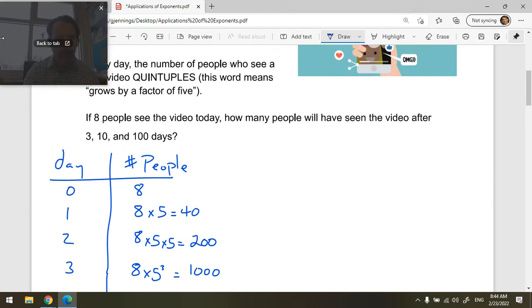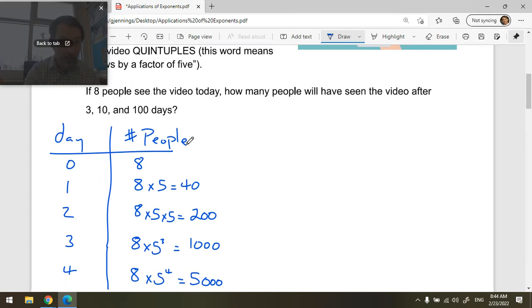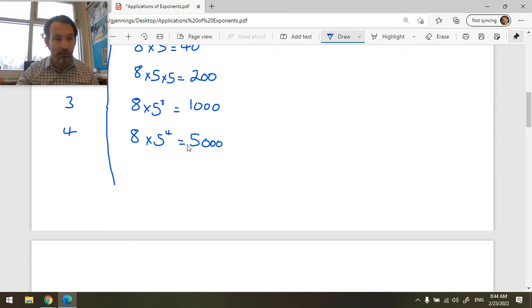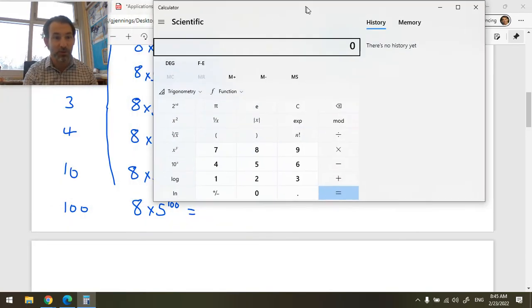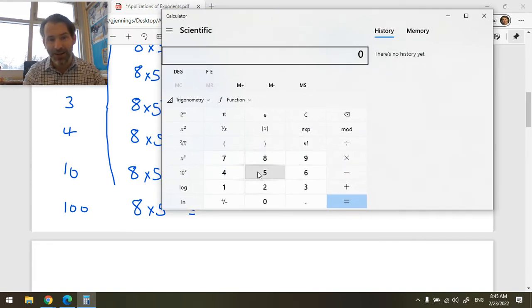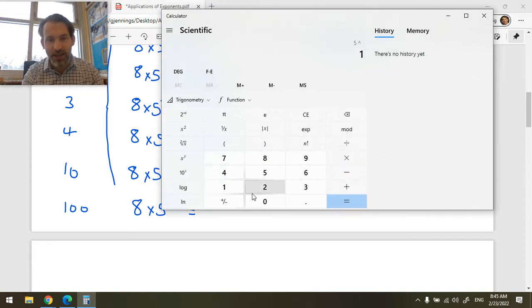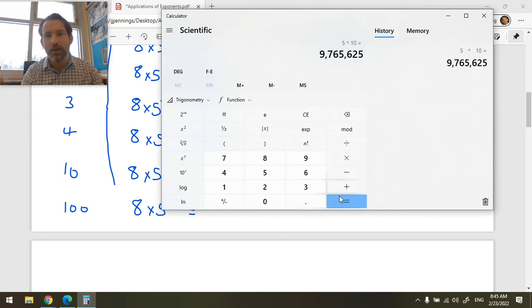And what days did I ask? 3, 10, and 100 days. Well, I've already seen the pattern. So now I can just go in here to my chart, and 10 will be 8 times 5 to the 10. Okay, and 100 days will be 8 times 5 to the 100. Let's see what these are. Okay, so what's 5 to the 10? We use a calculator for that. Or you can use a piece of paper and do lots of multiplication. That's good practice. Okay, 5 to the 10 equals, okay, so that's a big number, 9,700,000.